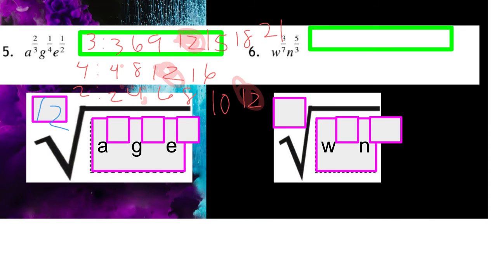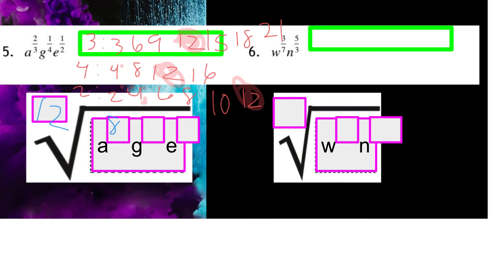Now, to find my exponents, I take what I had here. So 3, the denominator, times what gives me 12? Well, 3 times 4 gives me 12. So the 4 times the numerator gives me 8. So right here, we're going to have 8.